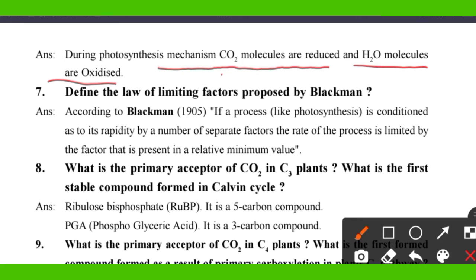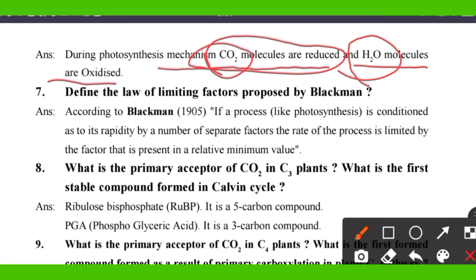Which chemical molecule undergoes reduction? Carbon dioxide. Which chemical molecule undergoes oxidation? The water molecule. So CO2 gets reduced, water gets oxidized. You have to keep this in your mind.